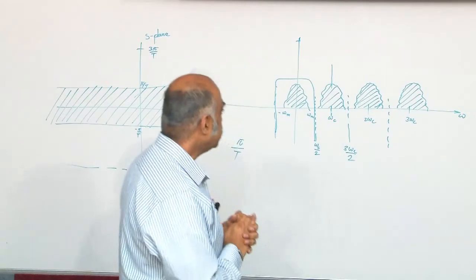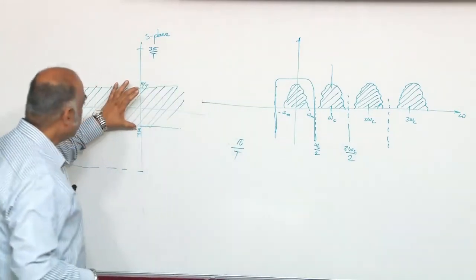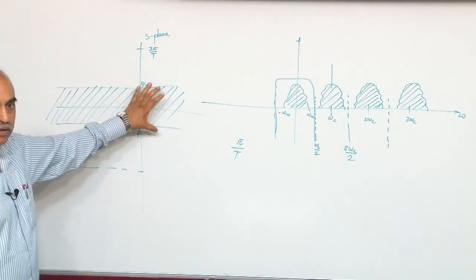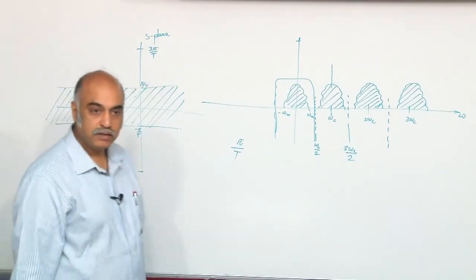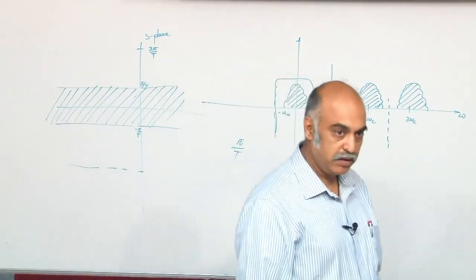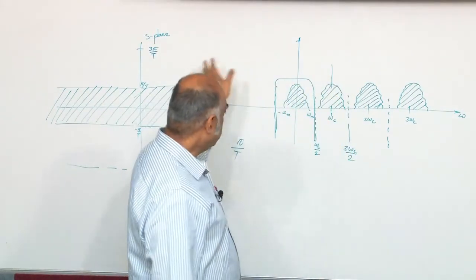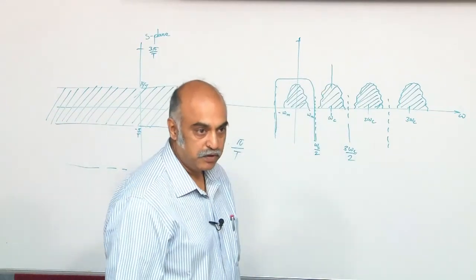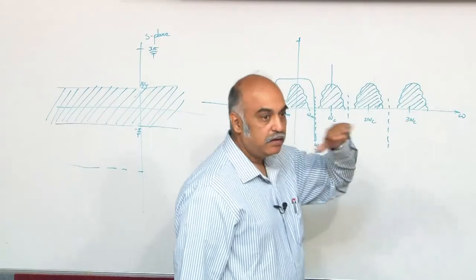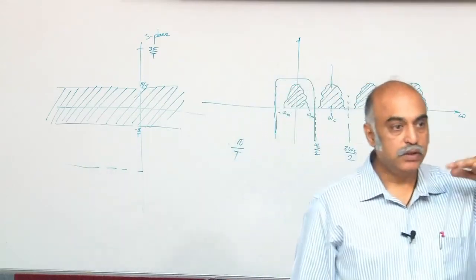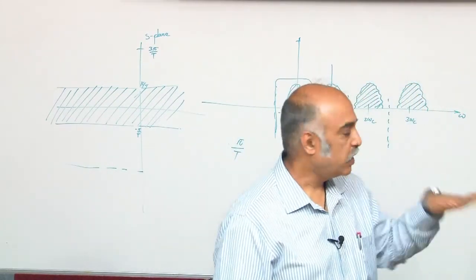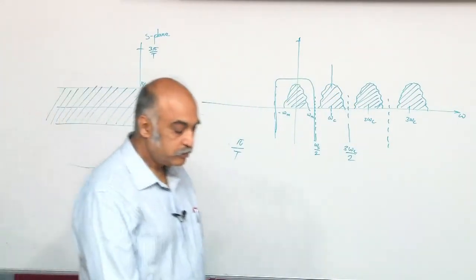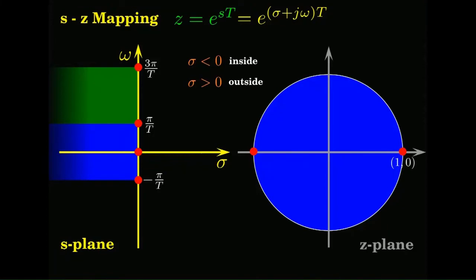So that is the idea. So we are restricting ourselves, in the case of a sampled system, to minus pi by T to pi by T in the frequency domain, to the fundamental portion of the bandwidth profile, and in the Z domain to the unit circle disk, which corresponds to the fundamental strip in the S plane. So that is what we are looking at.